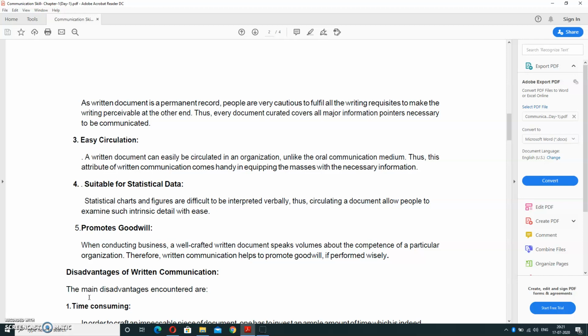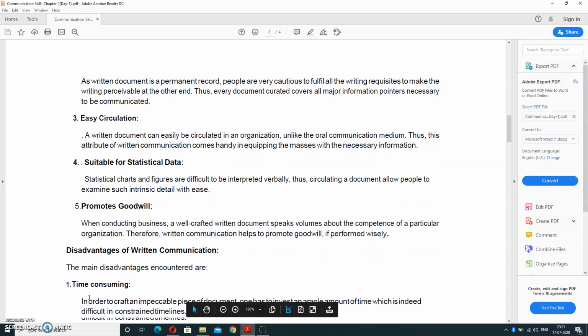Thus, circulating a document allows people to examine such intrinsic detail with ease. It means we can easily represent the statistical data, differentiation between two models, differentiation between two charts with the help of written communication. Promote goodwill.